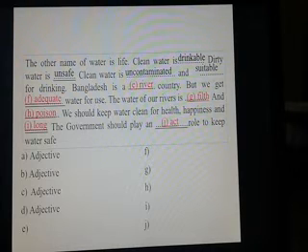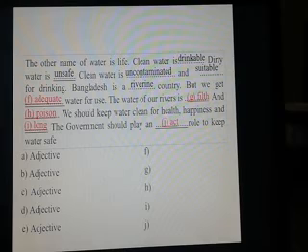Bangladesh is a dash country. For number E, here is also a noun after the word river. You can see country. Country is a noun. For this reason, river will be an adjective. Riverine. So use riverine in place of river.